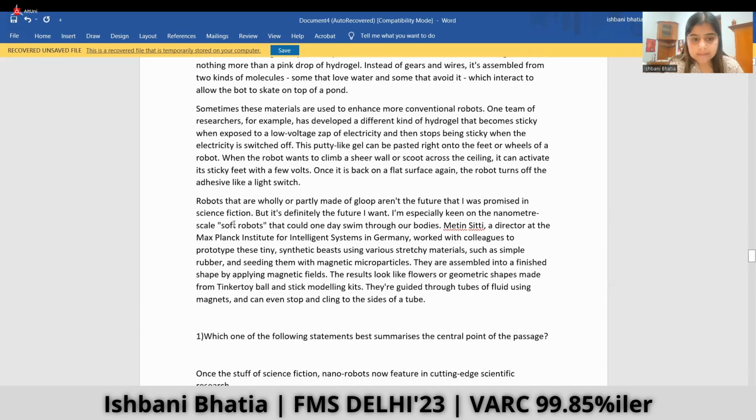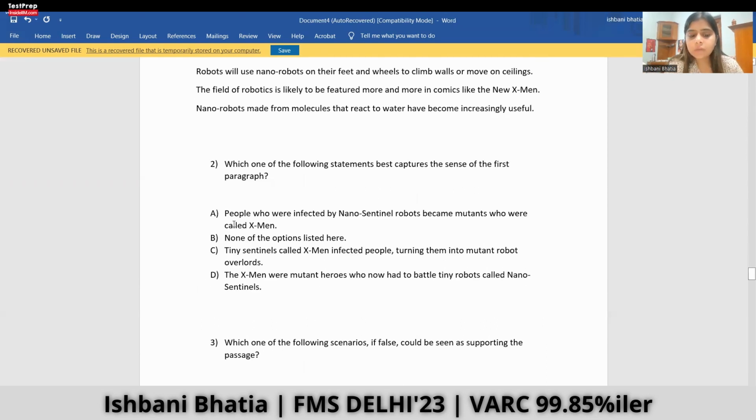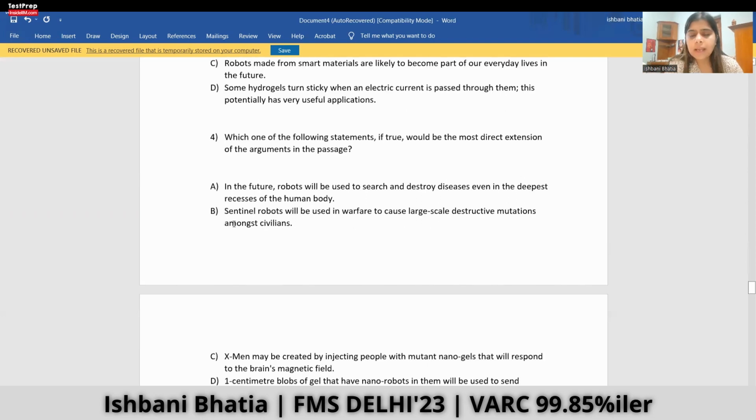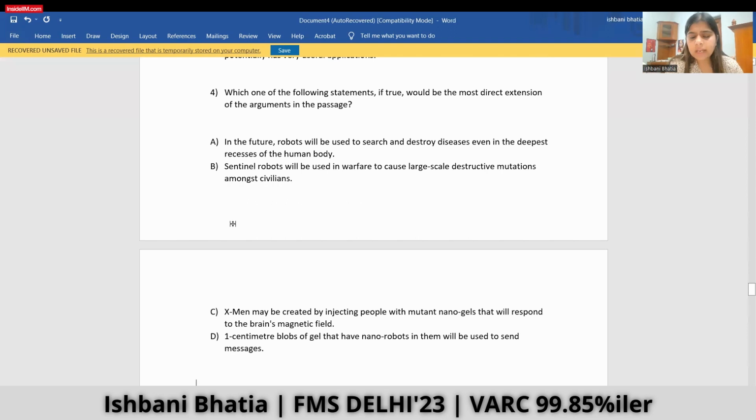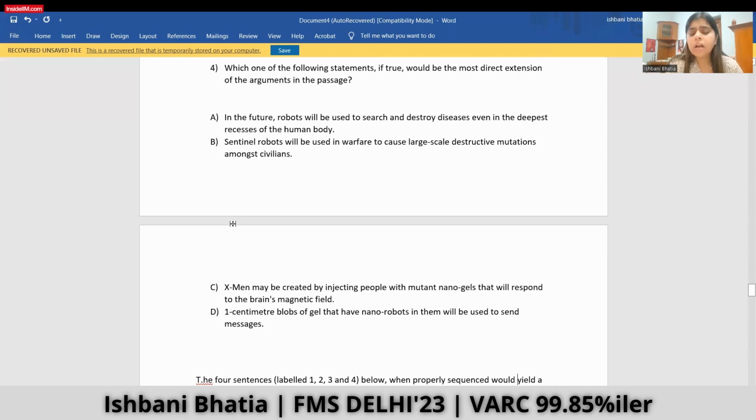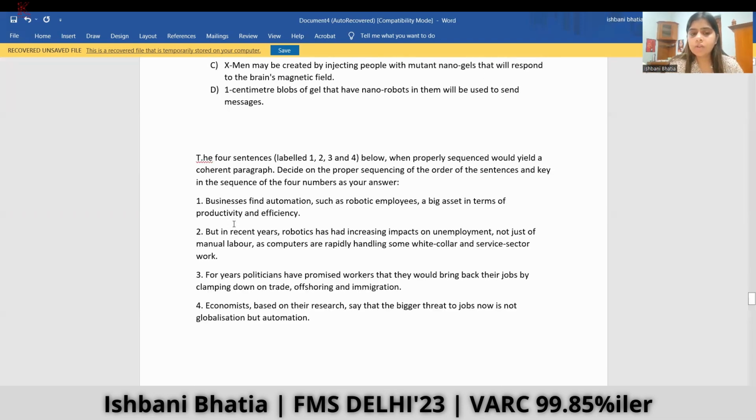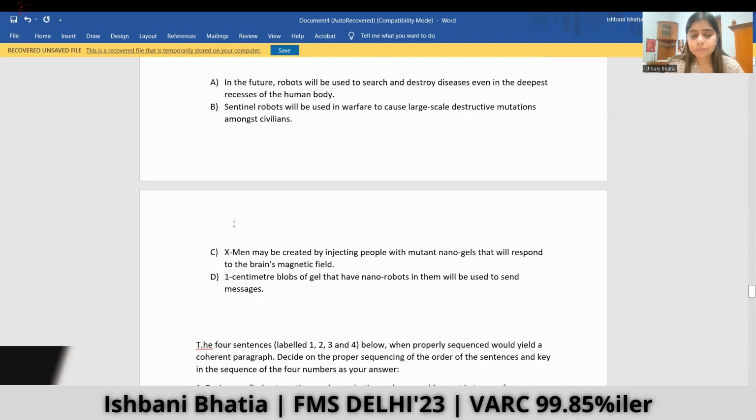So guys, in the exam, you may not have that much time to go through the passage again. So as of now, I am comfortable with option 1. And I see this is an extension of this. And as far as I could remember, there was nothing related to sending messages. So I'll go forward with option 1 instead of wasting time reading the whole passage. So I'll mark option 1, right?